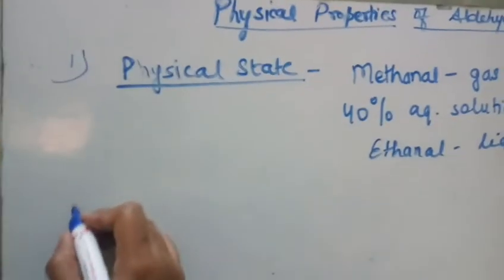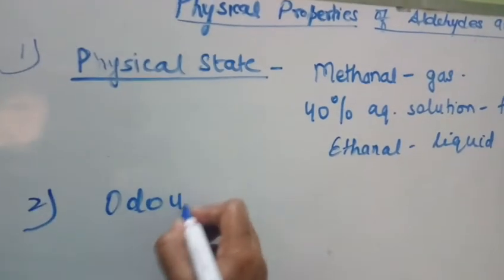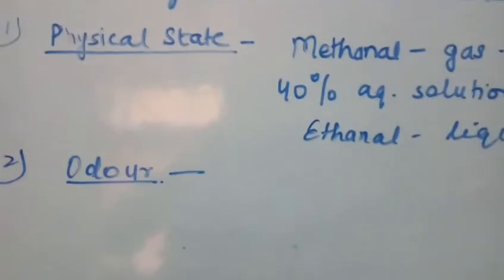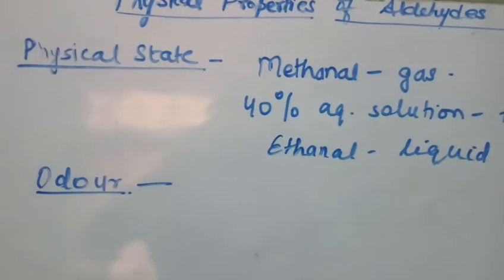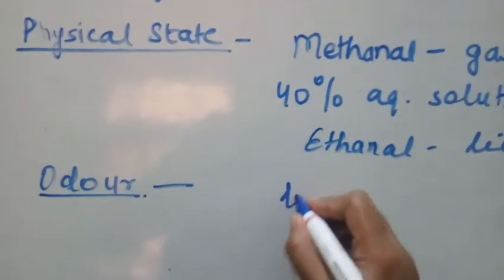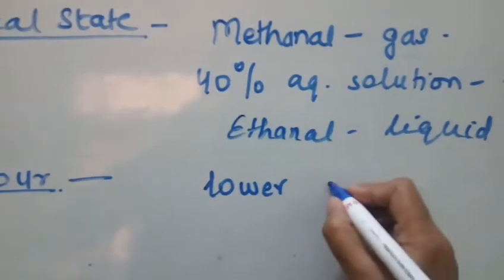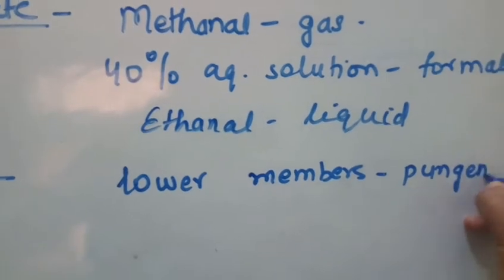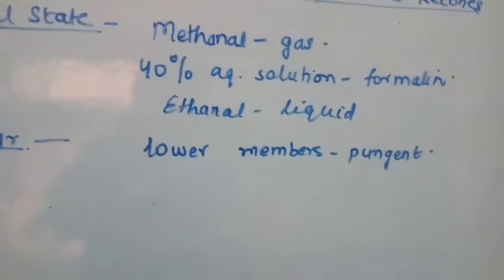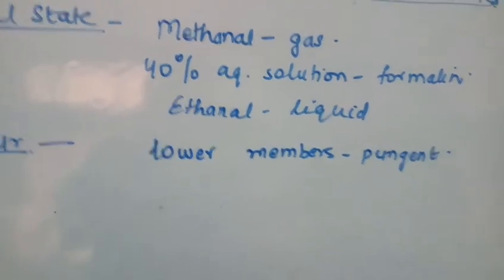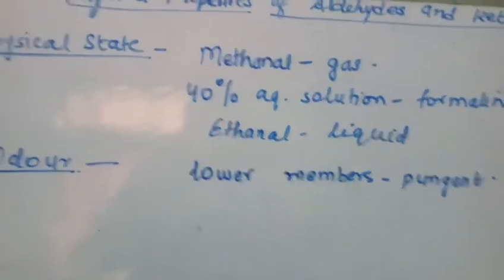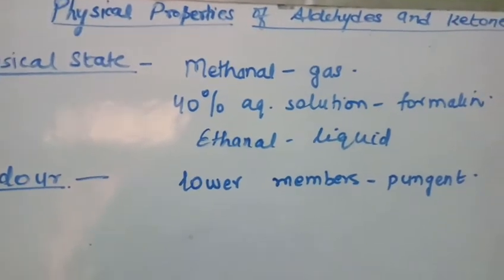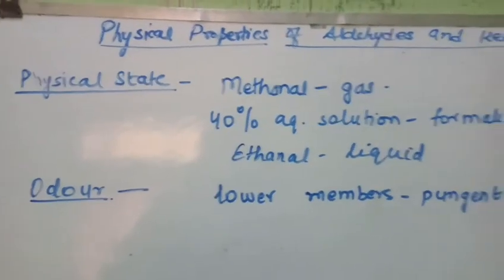Now come to the second physical property, that is odor. The lower members have a pungent odor, such as methanal has a pungent odor, benzaldehyde has a bitter almond like odor, right? So lower members smell pungent. Whereas as we move to the higher members, their smell becomes less pungent and more fragrant. Therefore, these aldehydes and ketones are used widely in the perfume industry, for essences as well as perfumes.